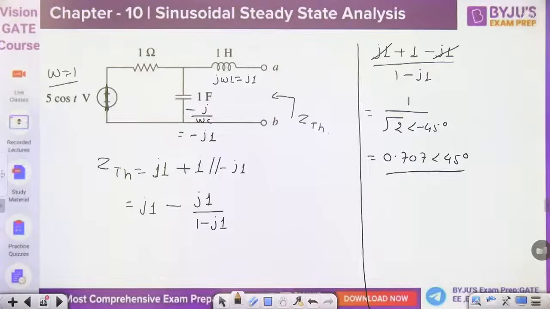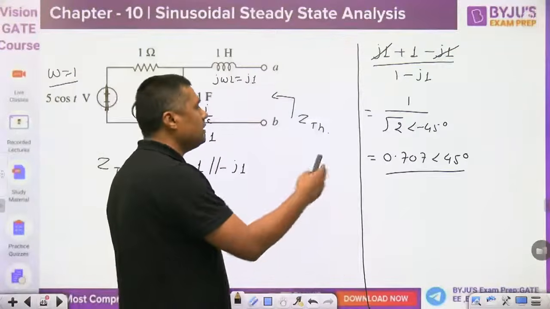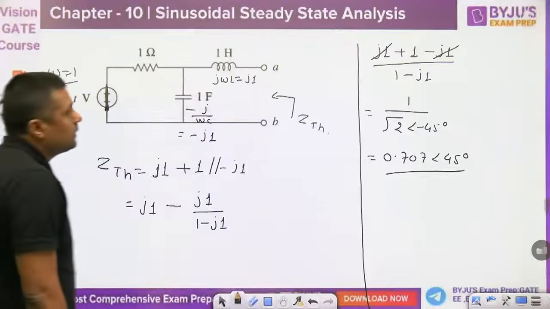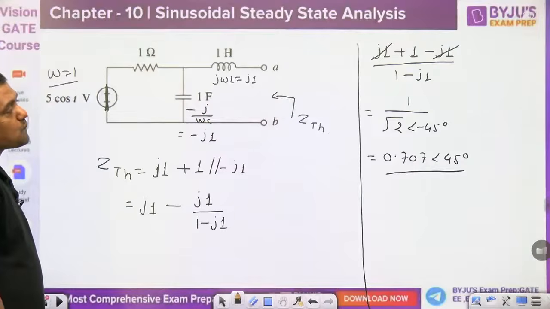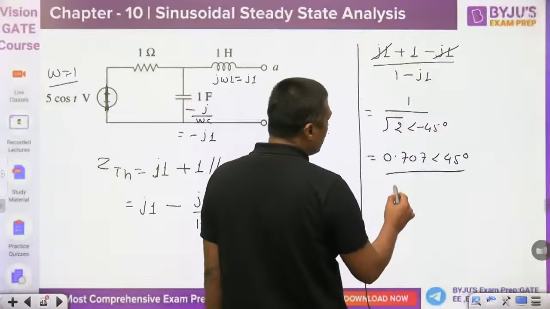Okay, that is given. Yes, you can convert it. I have given it in this form; you can convert it into that form also. In that case, if this is the case, this is the answer.